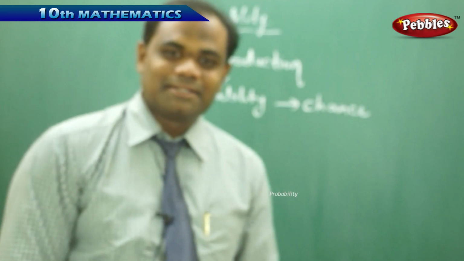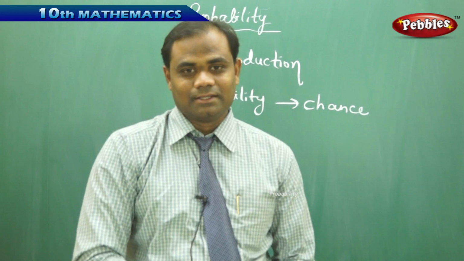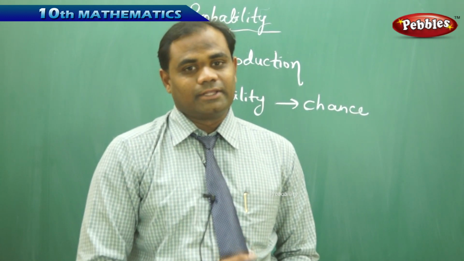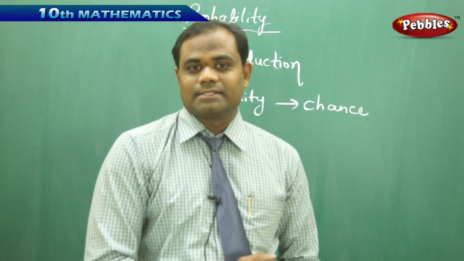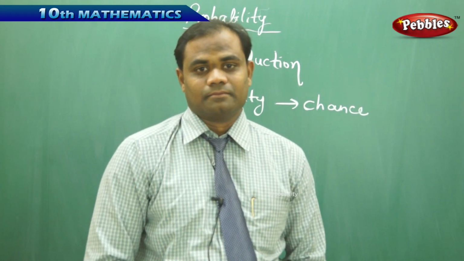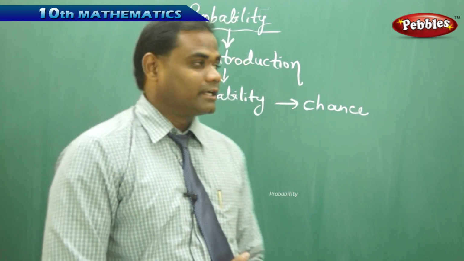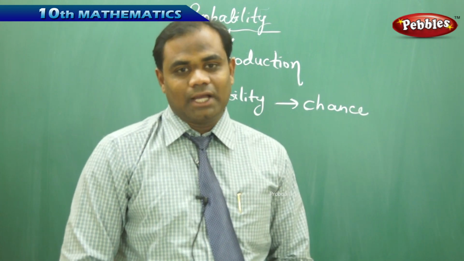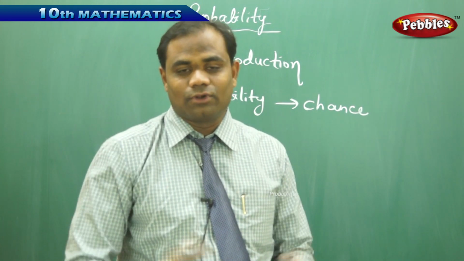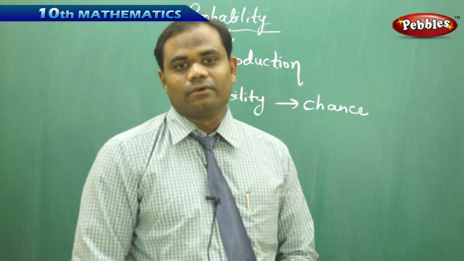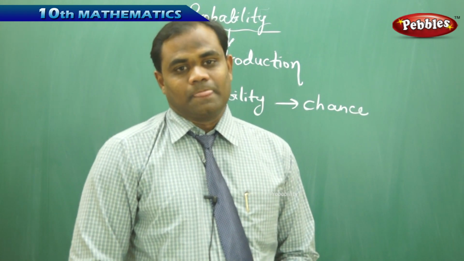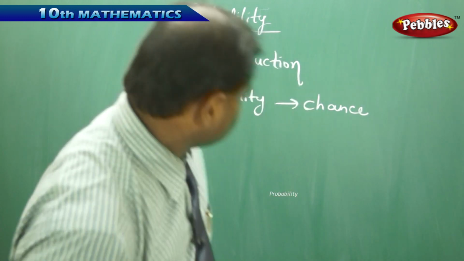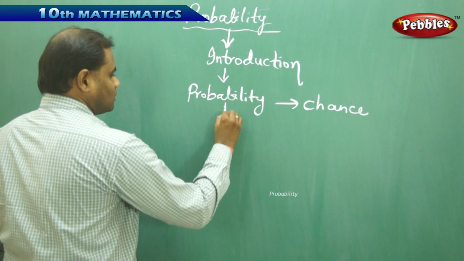Now I got a head in the first case and a tail in the second case of tossing a coin, which makes me puzzled about when I can get a tail or when I can get a head. This is the biggest question, which connects to probability, indirectly called the chance. So the chance of getting a tail or the chance of not getting a tail is how we judge probability.